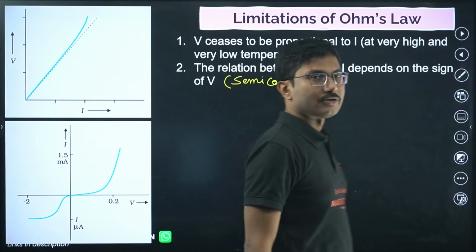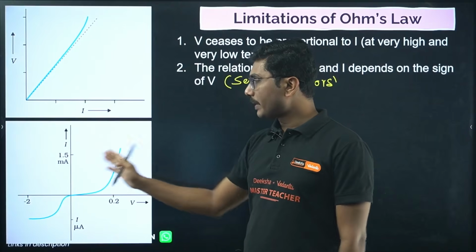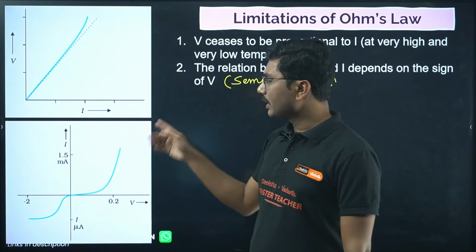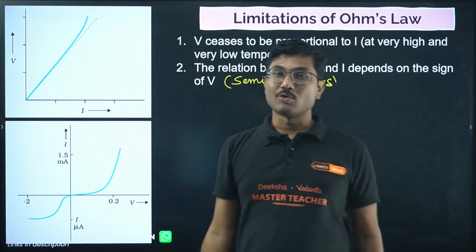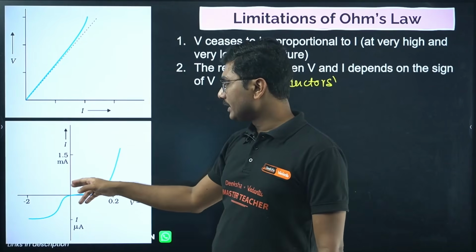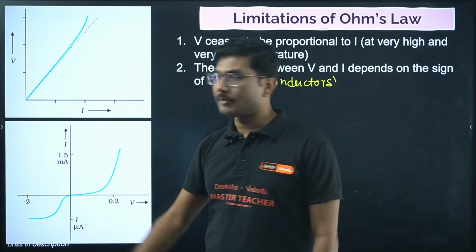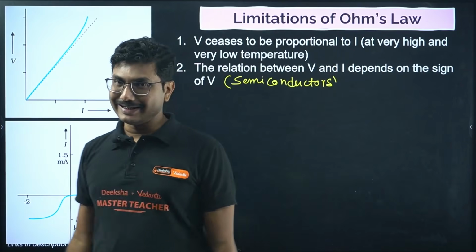Okay, this happens in case of semiconductor. For example, we have taken PN junction, forward bias and reverse bias. Generally, if the graph is a straight line, then you should always get a straight line no matter what the sign of the V is. Here, as you can see, the graph behaves differently in the forward and reverse bias. So that means obviously Ohm's law is not valid in this case.